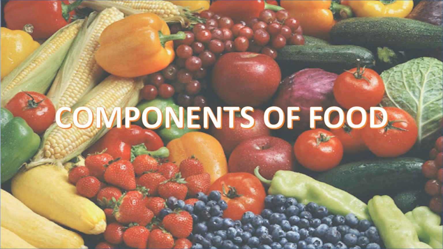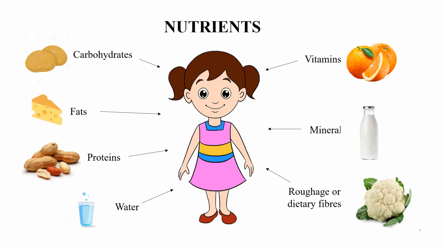The food contains nutrients. What are nutrients? Nutrients are substances that are needed by our body for proper growth and healthy body functioning. Let me repeat it again. Nutrients are substances that are needed by our body for proper growth and healthy body function. So, the food contains the nutrients that are essential for our body. Let us see what are the nutrients present in the food.